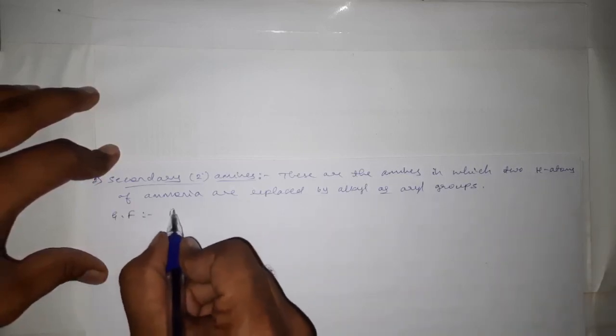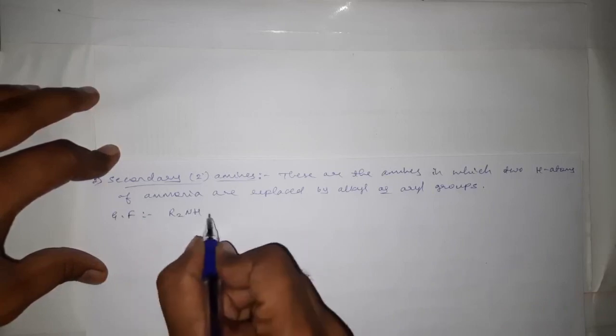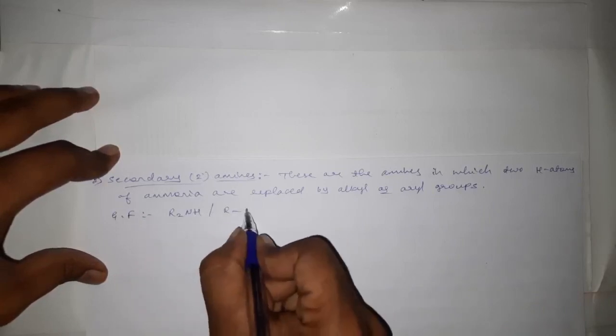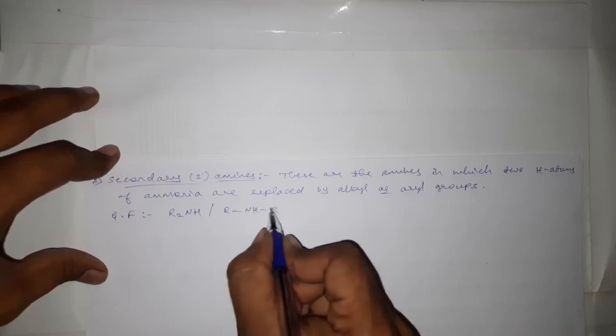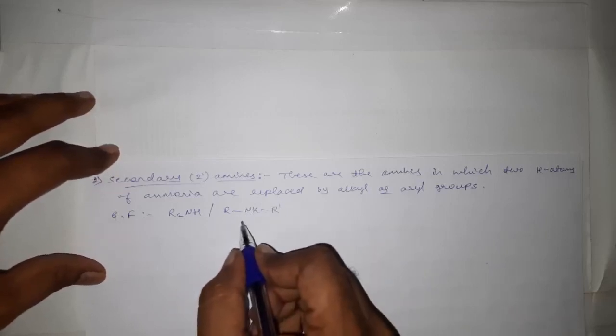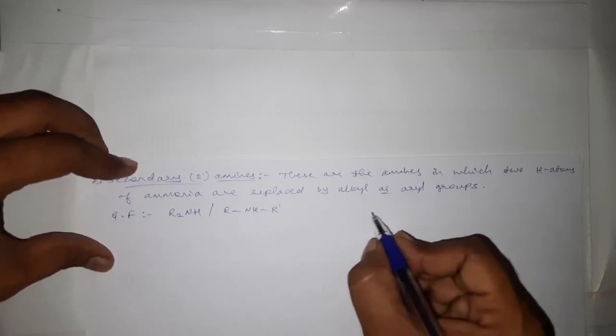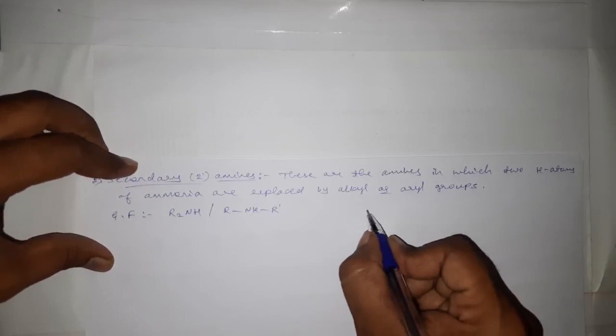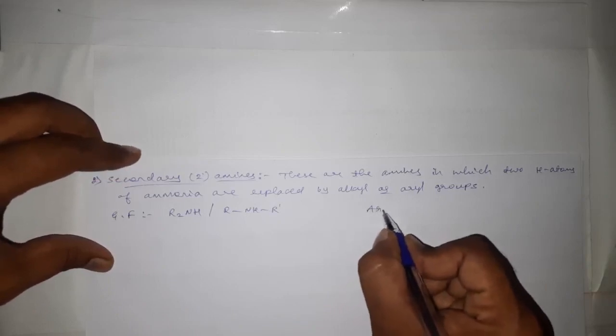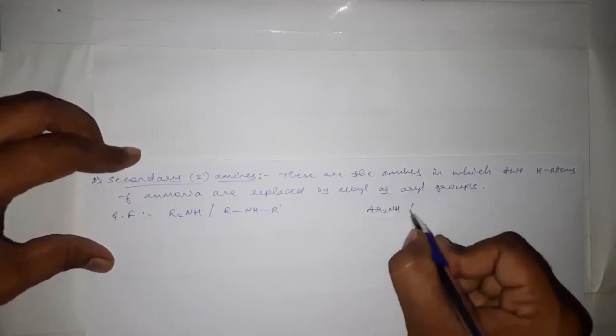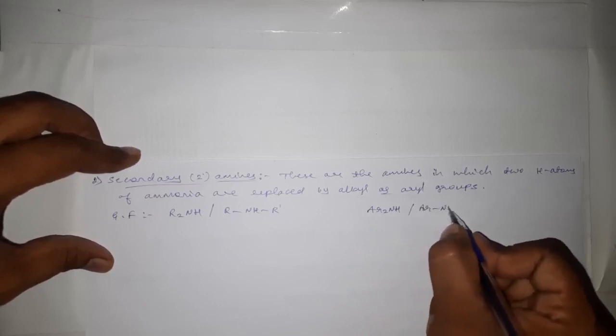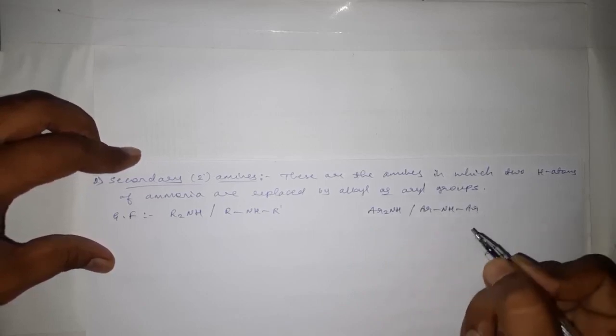The general formula is R2NH, or we can write RNHR dash. These R's may be the same or different. For aryl secondary amines we can write Ar2NH, or ArNHAr.